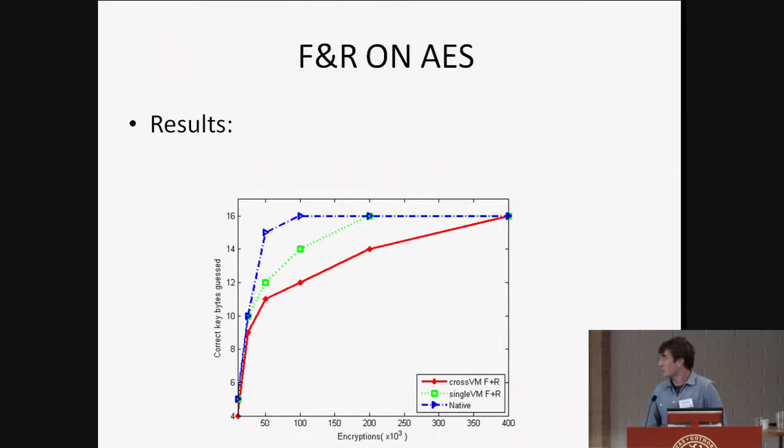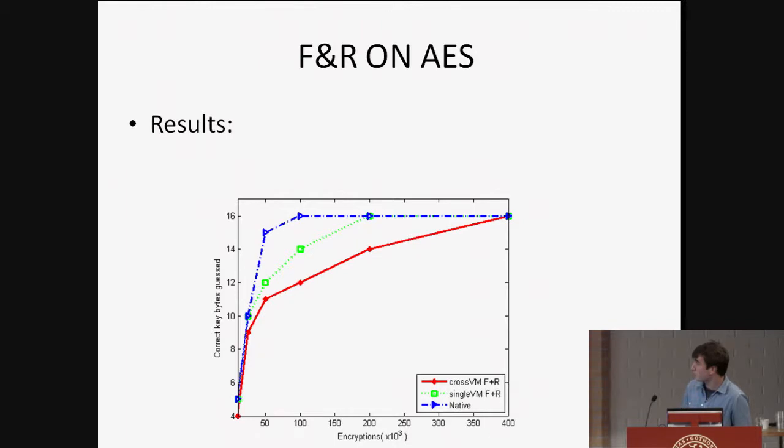So the results are presented here. The vertical axis refers to the number of correct key bytes guessed, and the horizontal axis refers to the number of encryptions needed to get the key. We see 3 lines. The blue one refers to the scenario in which we have a single OS. The green one refers to the scenario in which we have a single VM, and the red line refers to the scenario in which we have a cross-VM attack.